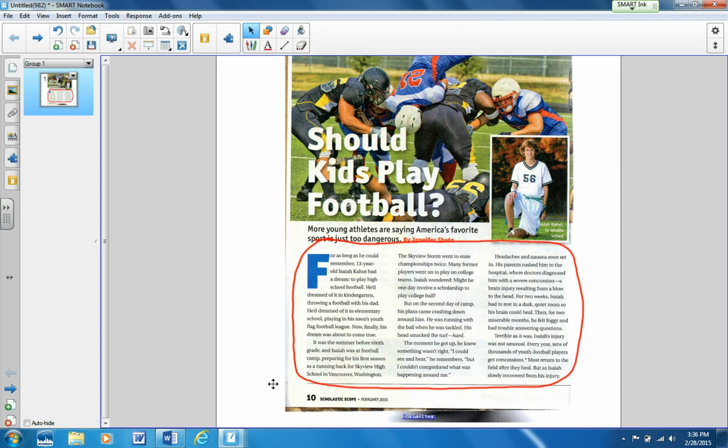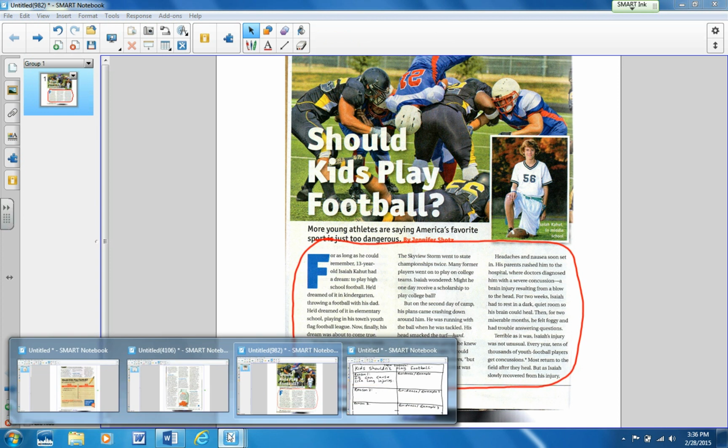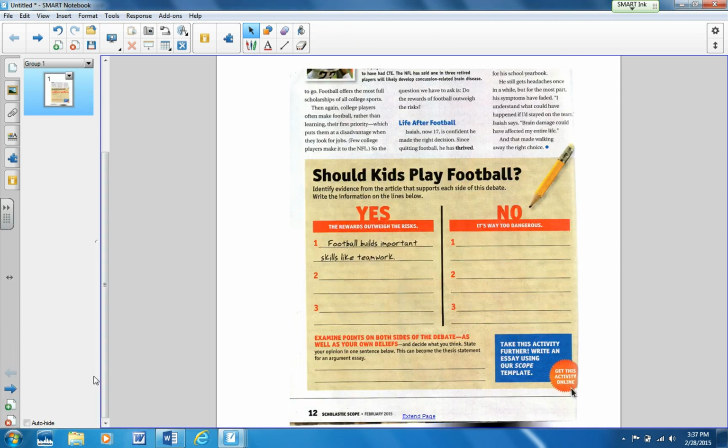So I took that story and I actually went to the end, and this is where I really had my information, right here. So he's 17 now, and it says that he still gets headaches once in a while. Okay, so that's where the majority of my evidence came from.